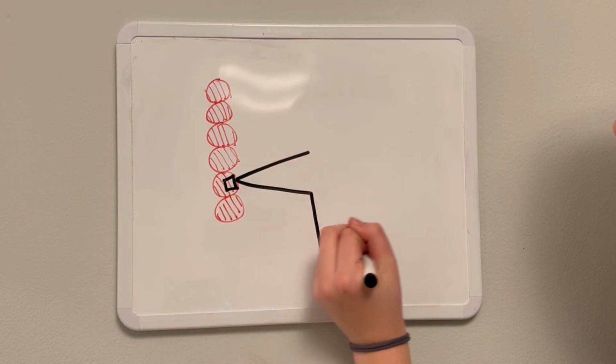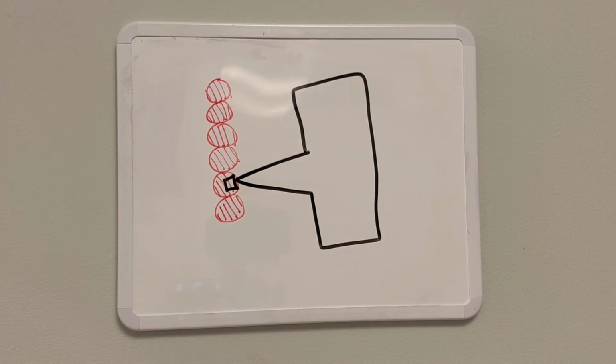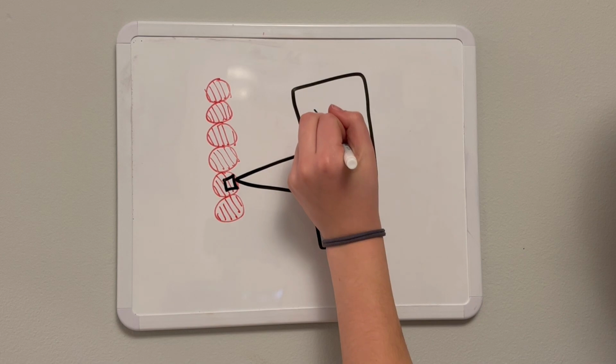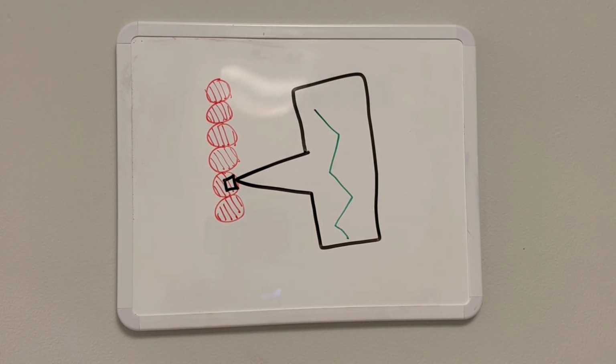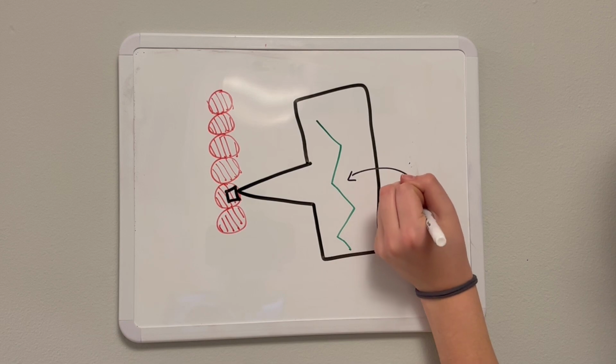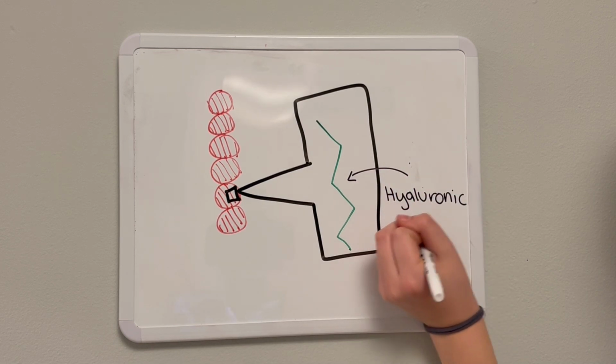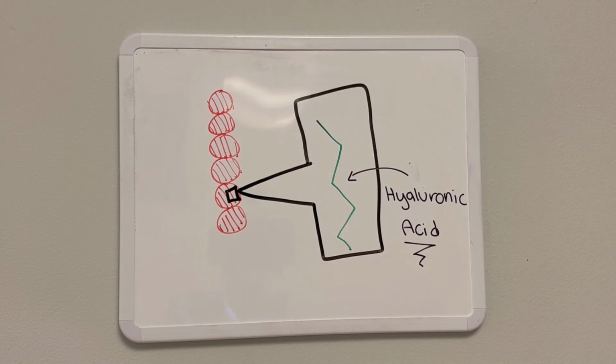GAS bacteria have a hyaluronic acid capsule that covers their surface. This capsule is identical to the hyaluronic acid that's in human tissue. Our B cells detect this hyaluronic acid and confuse the bacteria with human tissue. By doing this, the GAS bacteria effectively camouflage themselves from an immune response. Well, right about now you might be thinking, okay, cool, so the bacteria camouflage themselves. But how does that lead to tics or OCD?